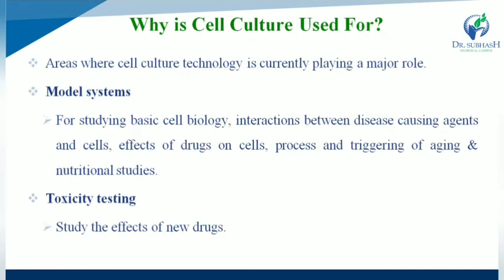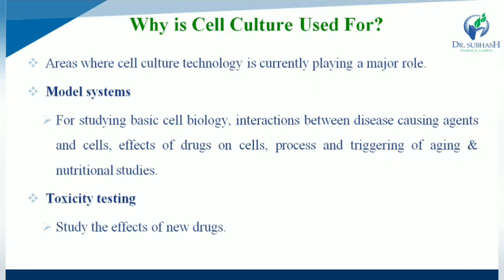Why is cell culture used for? First one is areas where cell culture technology is currently playing a major role. So there are two areas where cell culture technology plays the most important roles. First one is model system. Next one is toxicity testing.